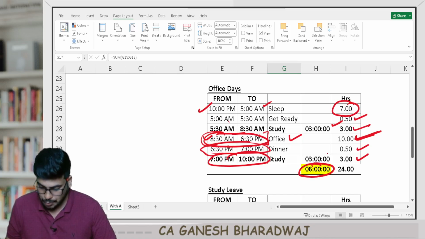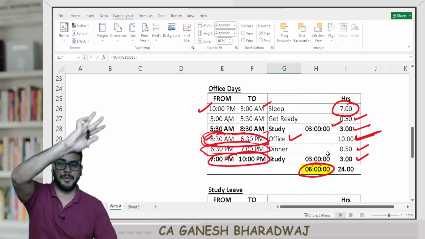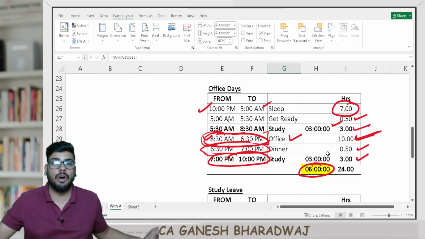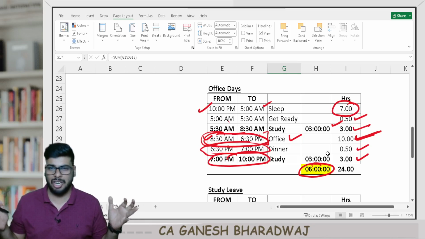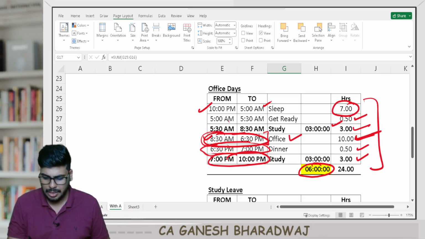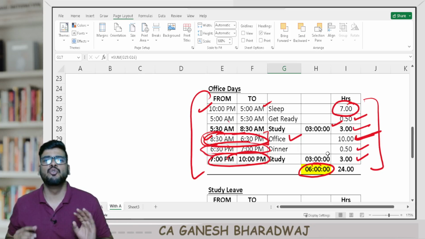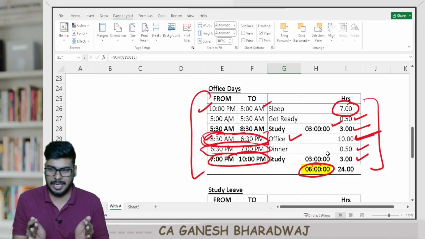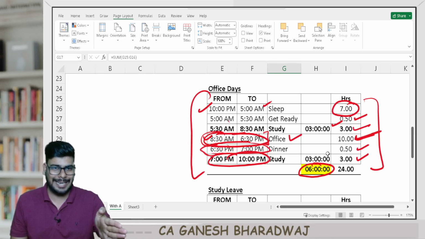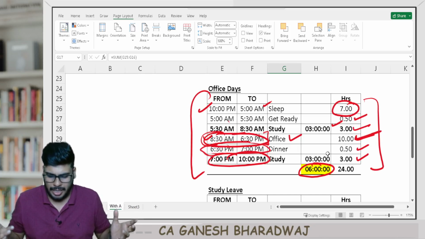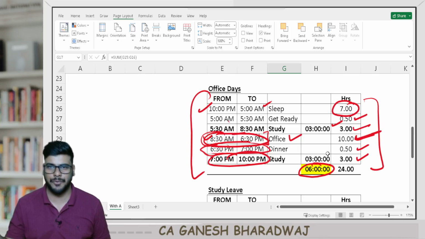This way, every day you get 3 hours before going to the office and 3 hours after coming from the office, and you are not compromising on the other time. Basically, apart from your office, sleep and study time, you will only have time for the basic necessities like eating or traveling to your office. So technically, you have to sacrifice a few things, like cutting down on your social media. No other option is left, right?